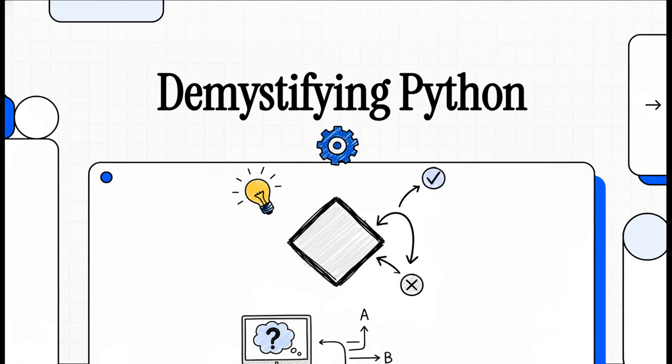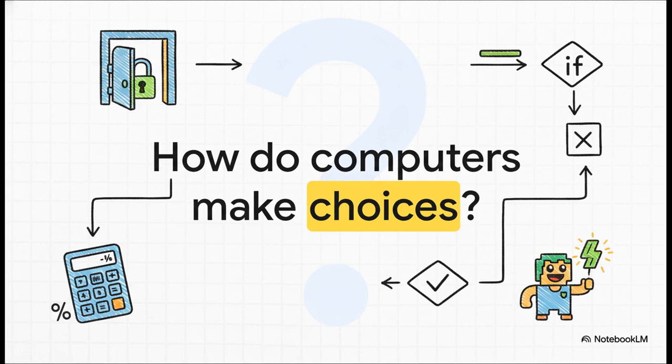So today we're going to demystify one of the most fundamental concepts in all of programming. How can code actually think? We're going to explore how Python uses conditional statements to make decisions, turning simple scripts into reactive, intelligent programs. It seems almost magical, right?